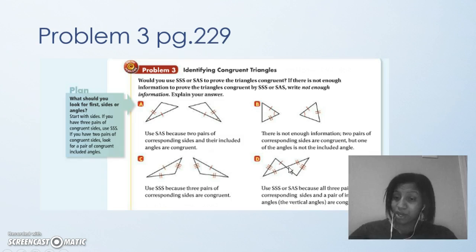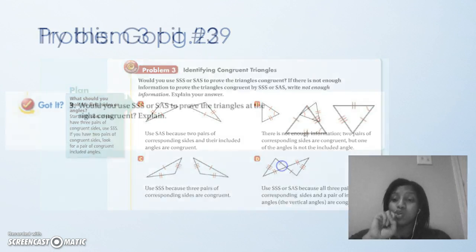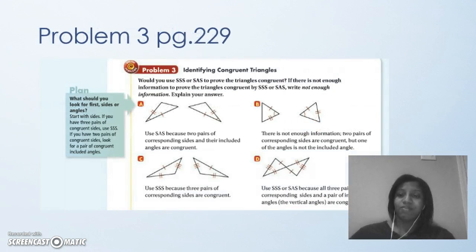Vertical angles, that's right. And since that angle is between the same 2 sides, it can also be proven by side angle side. So that one you can use 2. So that's it for that.